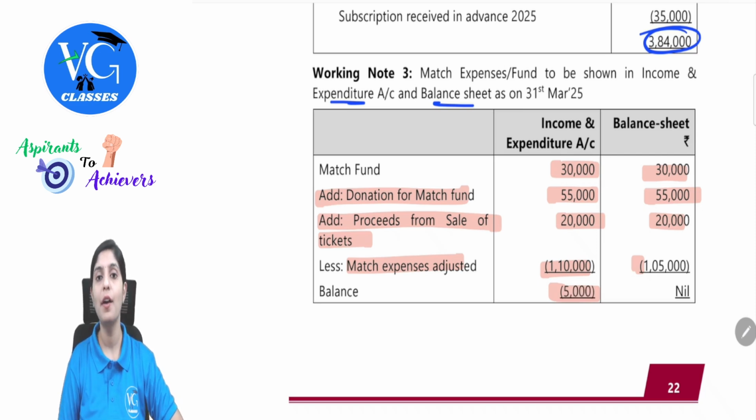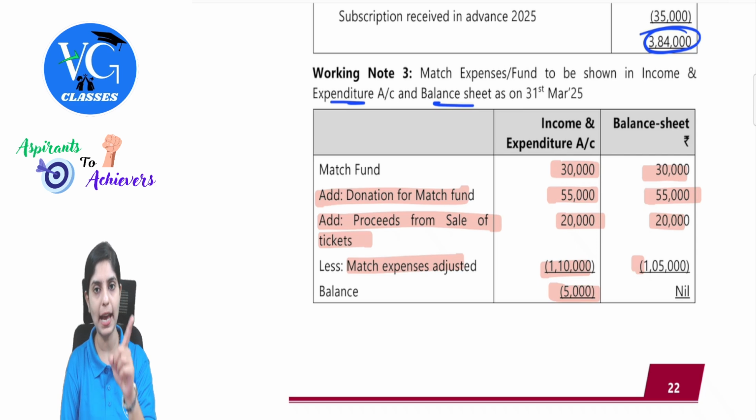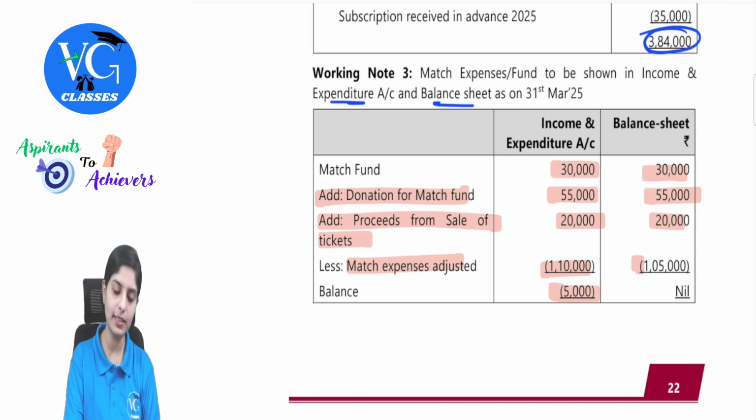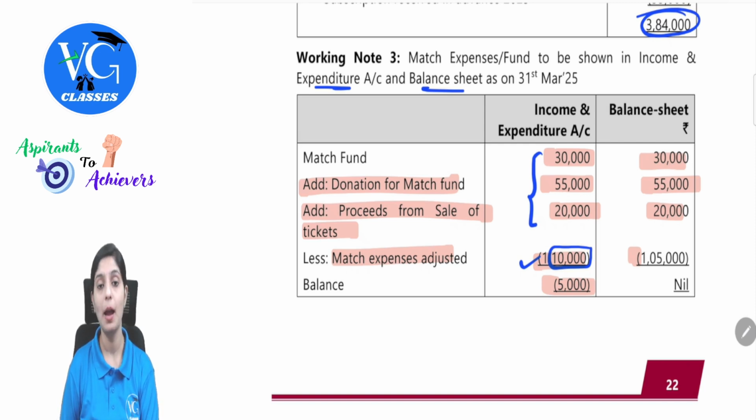In the fund accounting, we will first consider all the receipts and all the payments in the same fund balance itself. Observe one thing carefully. We are observing the treatments for both the balance sheet as well as the income and expenditure. The amount available, all receipts we have considered minus the expense. We will take the complete expenses which have been incurred because that will impact our current year income and expenditure. But in the balance sheet, when there is no balance at all, you cannot show anything in negative. So here the balance will turn out 0 for the match fund. I hope you understood this treatment.